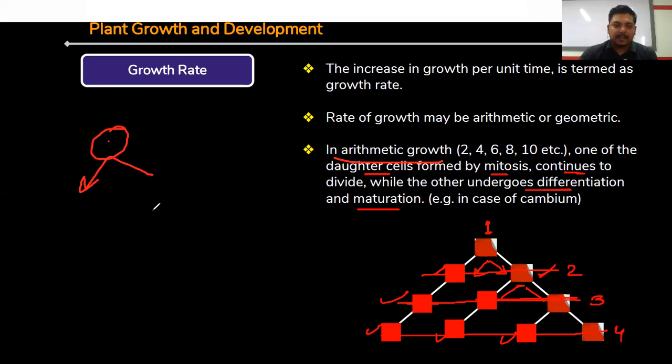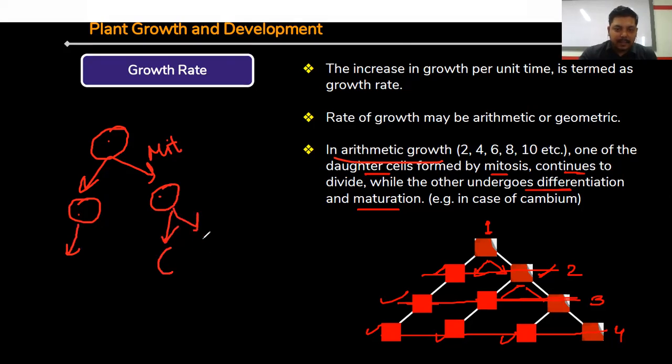Try to understand, a question will come in your NEET exam from this growth rate. So through mitotic division, one cell is going to develop two cells, right? Out of these two cells, one cell is undergoing cell specification and maturation, and another cell is going to undergo the mitosis process again.